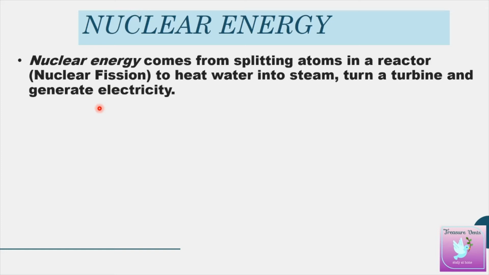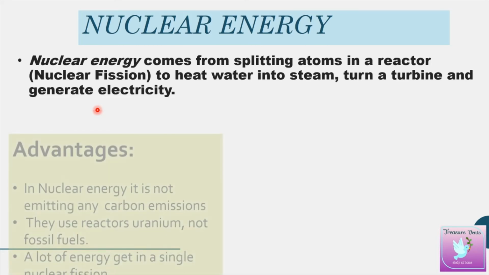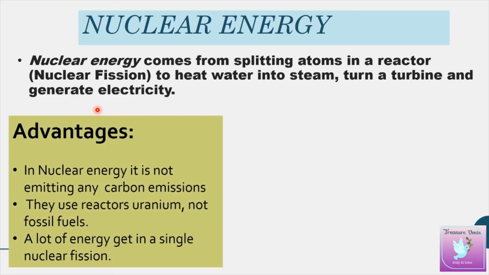For your understanding, I shall tell once again that we are using some uranium in the reactors, and we are splitting those atoms in a controlled way, that is called nuclear fission, and that power is transferred to heat the water.